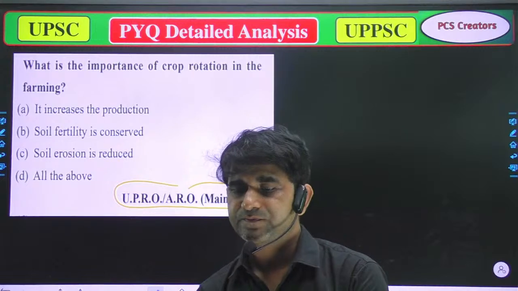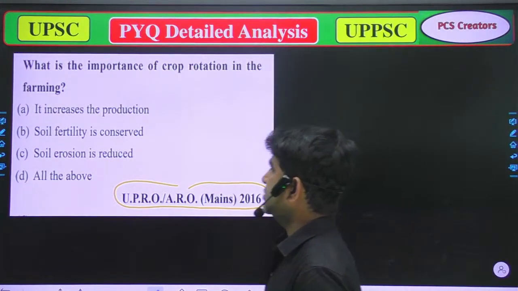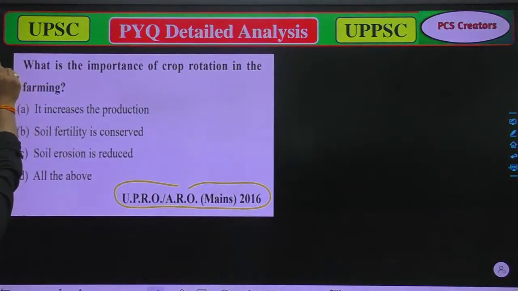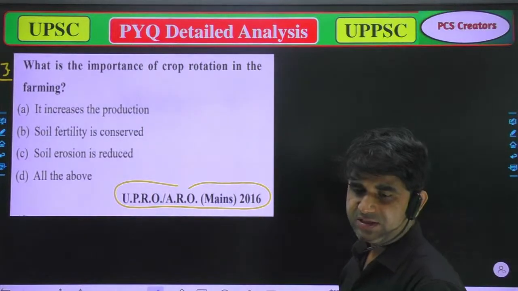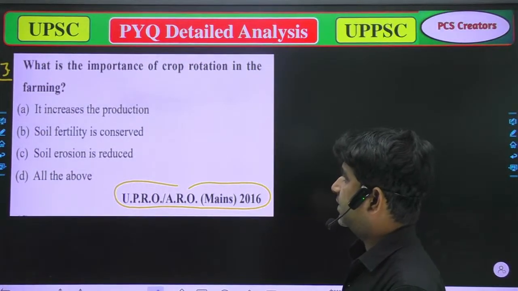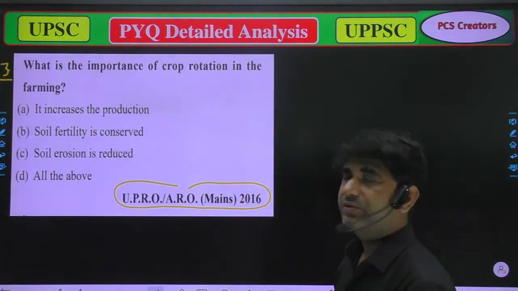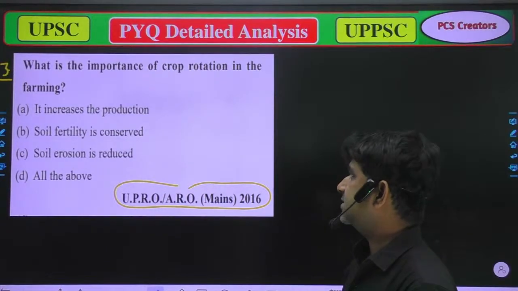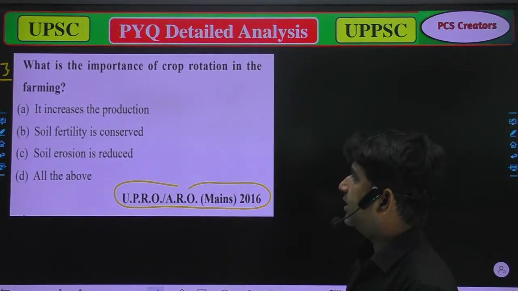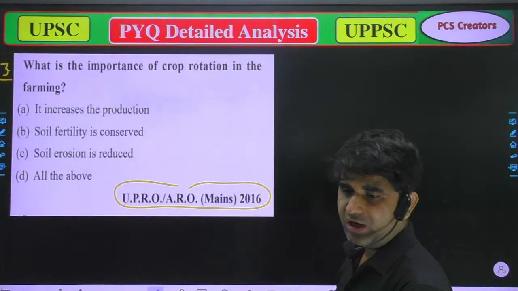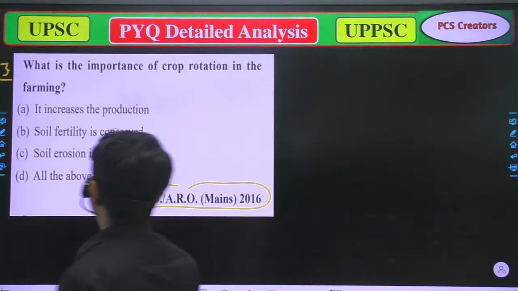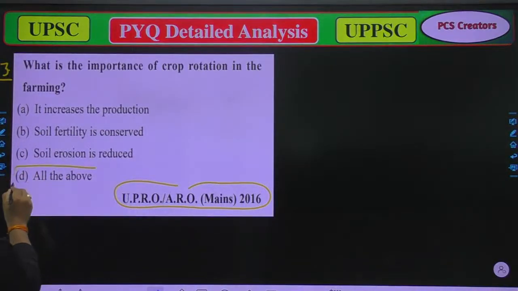So this is question number three. What is the importance of crop rotation in farming? A, it increases the production. B, soil fertility is conserved. C, soil erosion is reduced. And D, all of the above. So now you have to say which of the following is correct.